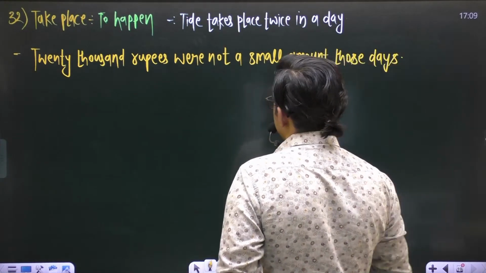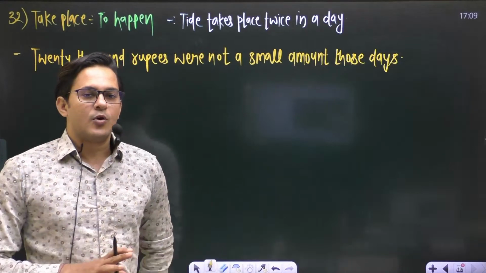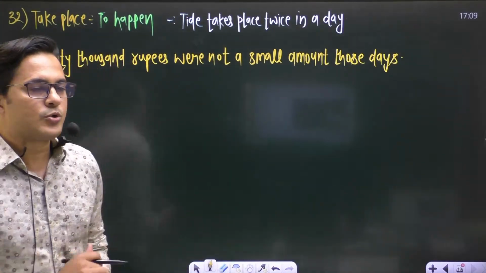This one is the first sentence. 20,000 rupees were not a small amount those days.